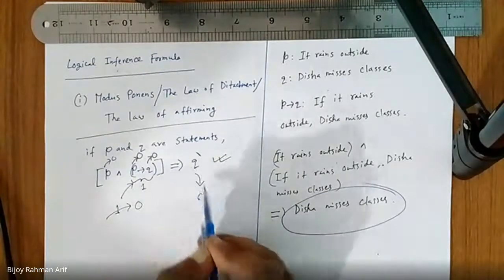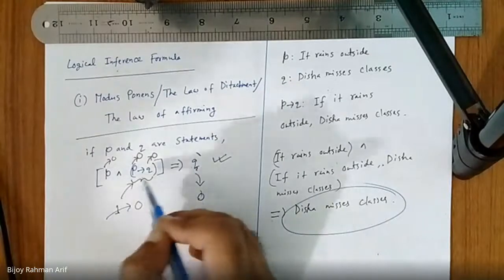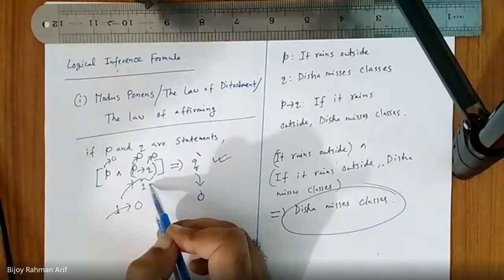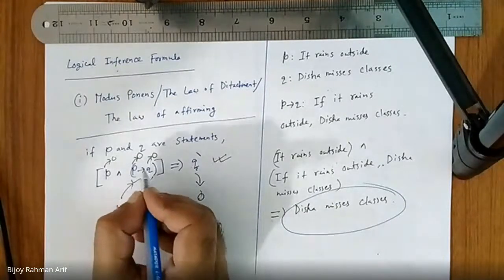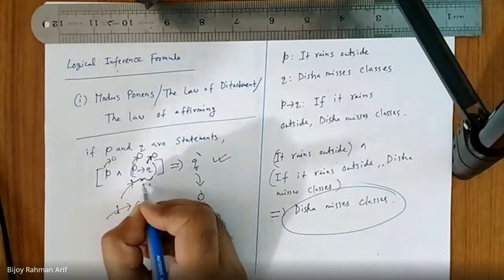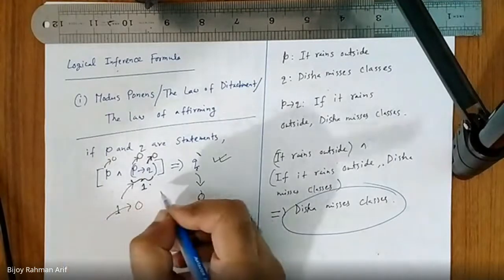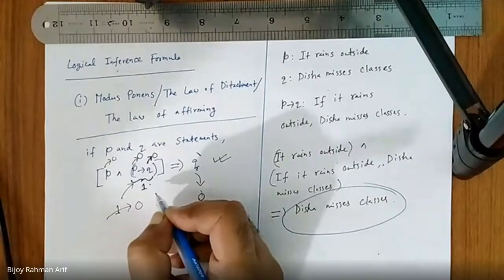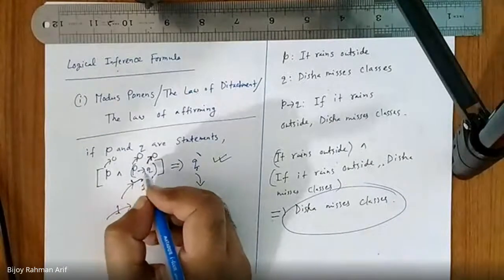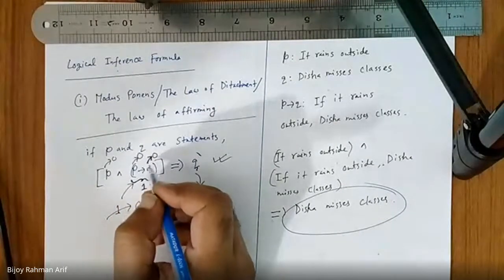Now, if the left side is 0 and the Q is 0, and the whole thing is 1, then if you put Q equal to 0 here, definitely you have to make this one 1. If you don't make this 1, then the whole thing becomes 0. So how can you make the part P implies Q equal to 1 when Q is 0? You have only one option, P equal to 0.